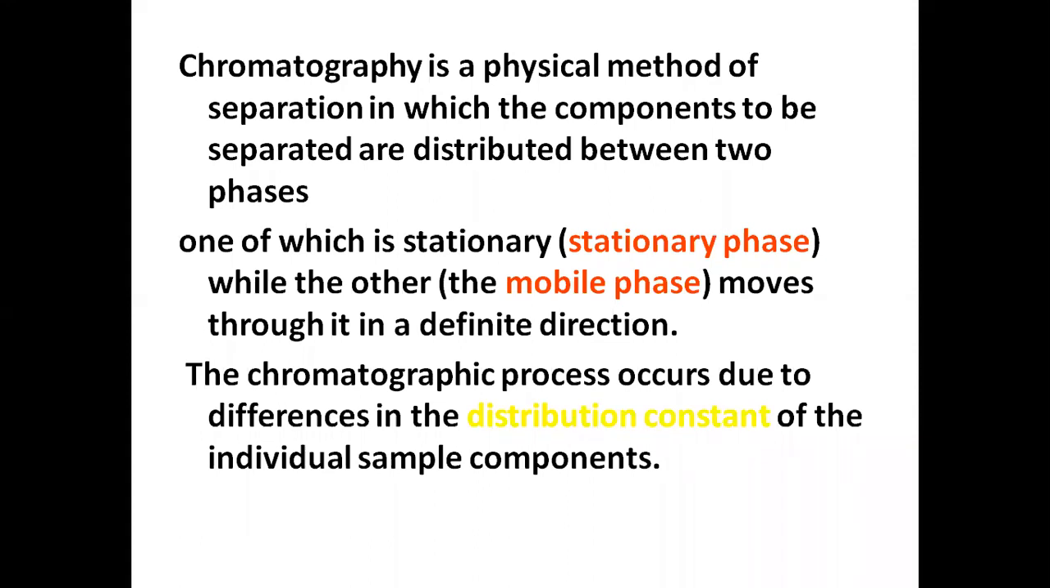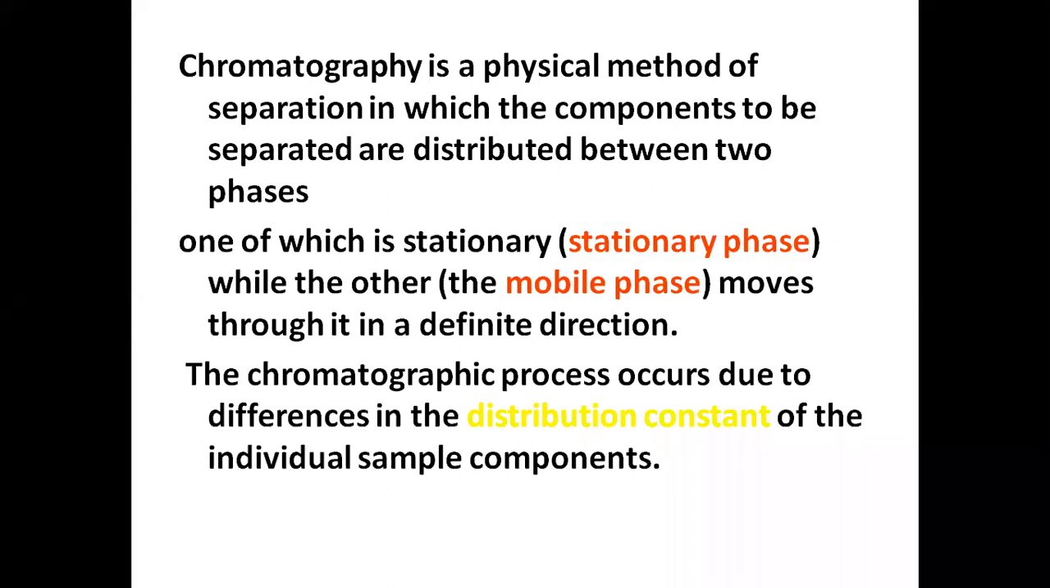So chromatography is also a physical method of analysis in which separation of the components is done on the basis of distribution between two phases. So there are two different types of phases which are present, and the components are distributed among these two phases. Now, one of the phases is stationary phase, while the other one is a mobile phase, which moves through it in a definite direction.